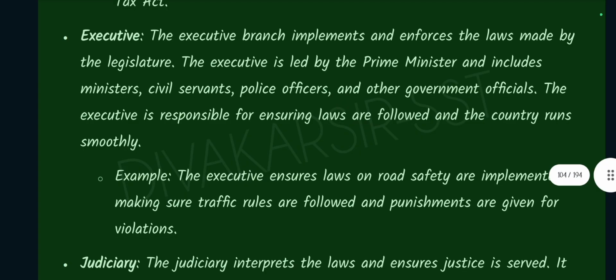Executive. The executive branch implements and enforces the laws made by the legislature. The executive is led by the Prime Minister and includes ministers, civil servants, police officers, and other government officials. The executive is responsible for ensuring laws are followed and the country runs smoothly.